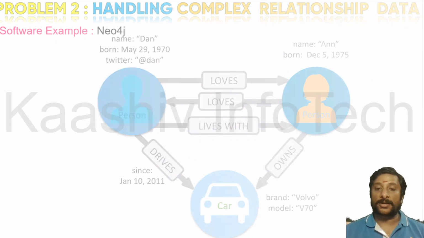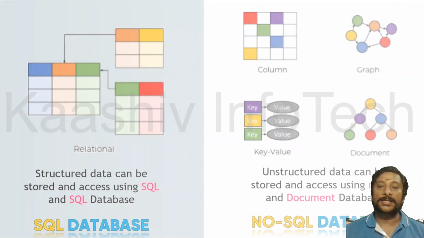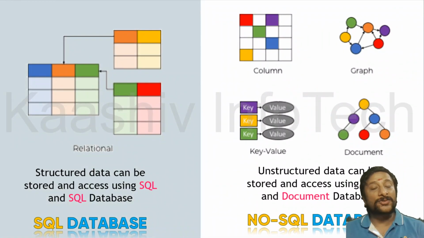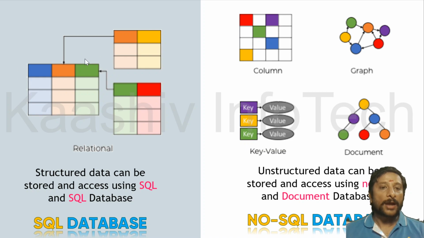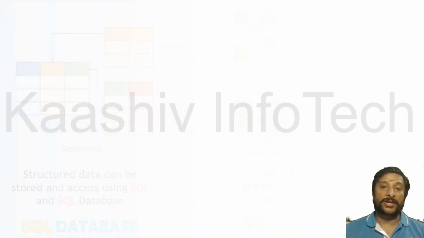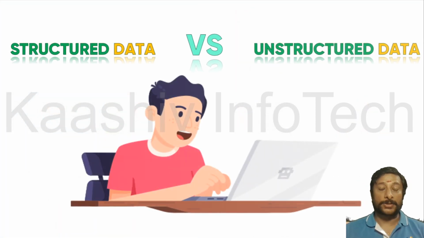To overcome this kind of complex relationships, obviously we will be using unstructured databases, because we can't store it in the normal traditional way. So we are moving to column databases, graph databases, key-value pair databases, or document databases. Overall, these come under NoSQL databases. This is how unstructured data can be stored.